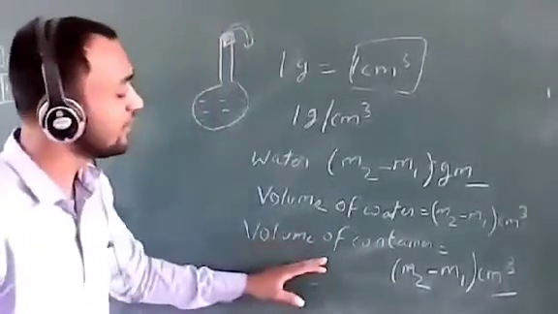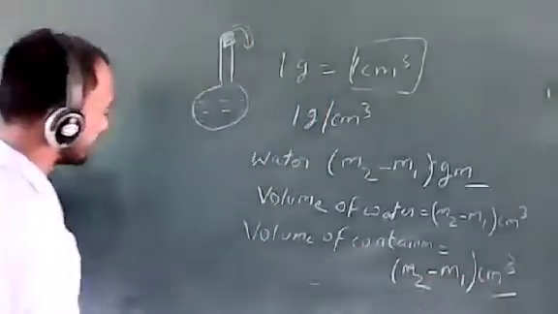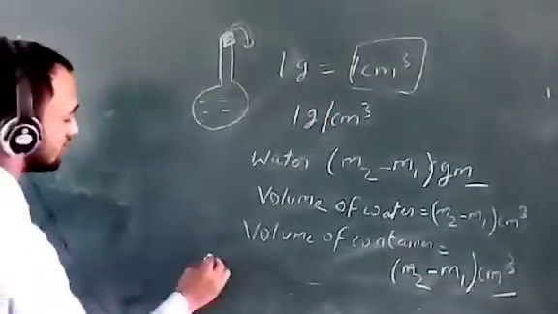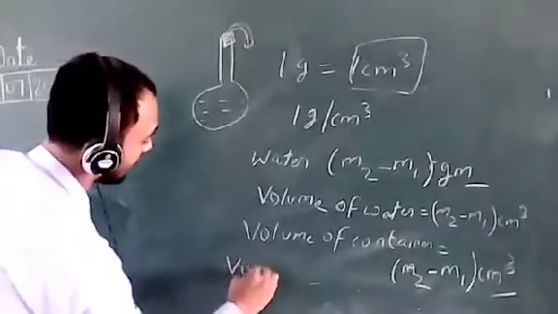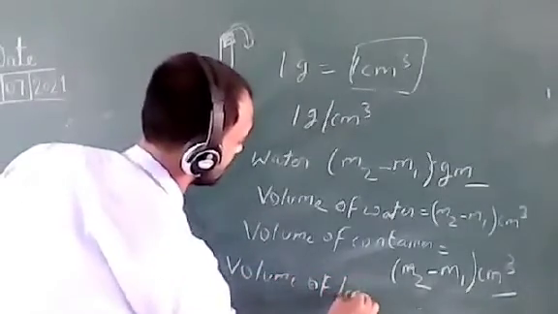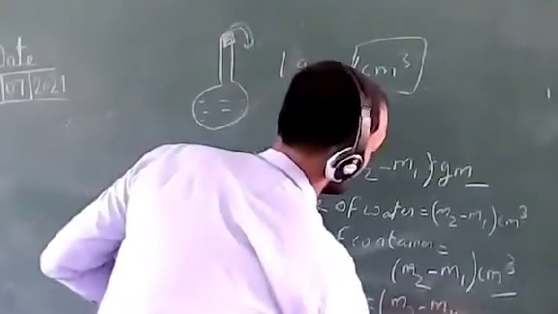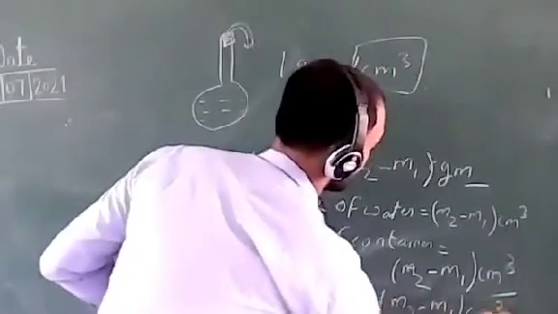So the volume of liquid will also be equal to m2 minus m1 centimeter cube.